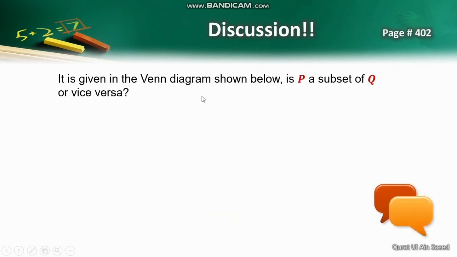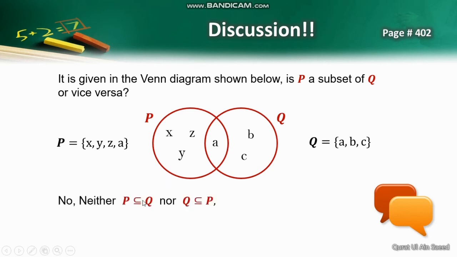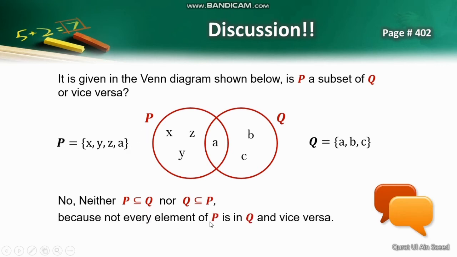Here we are given a discussion scenario. Two sets P and Q are defined as shown in the Venn diagram. The question is, is P a subset of Q or vice versa? We will list the elements of each set by studying the Venn diagram. We observe that neither P is a subset of Q nor Q is a subset of P. Because not every element of P is in Q, there is only one element A of P that is in Q and vice versa. Hence, P and Q are not subsets of each other.